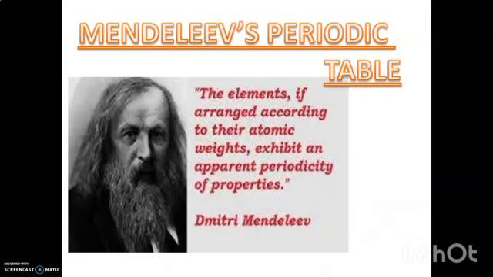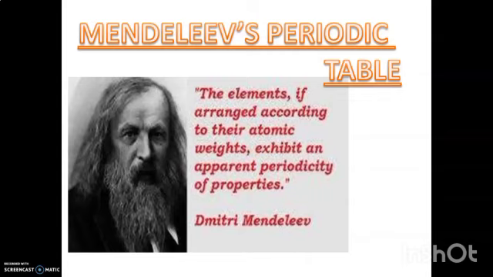The next model is by Dmitri Mendeleev. He is known as the father of the periodic table. He was the first person to systematically arrange elements in the increasing order of atomic weights. His model is very important in the history of the periodic table.